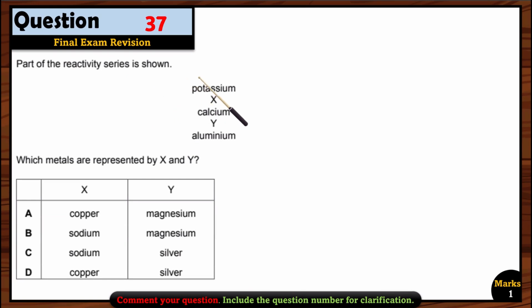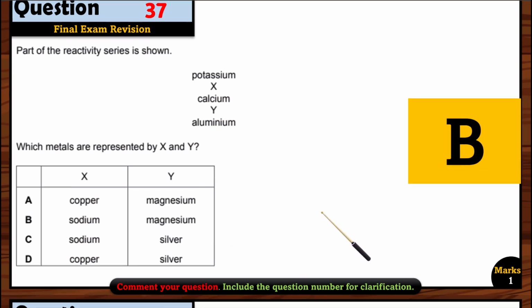Let's see question 37. Part of the reactivity series is shown: potassium, X, calcium, Y, and aluminium. Which metals are represented by X and Y? Okay, so copper, of course, not, because it should be above calcium, right? Sodium, yes. Sodium is before calcium. So sodium, B or C option can be right. Now let's see for this one. Before aluminium, it cannot be silver because silver is the least reactive one. So it can be magnesium. So that's why option B is the correct option here.